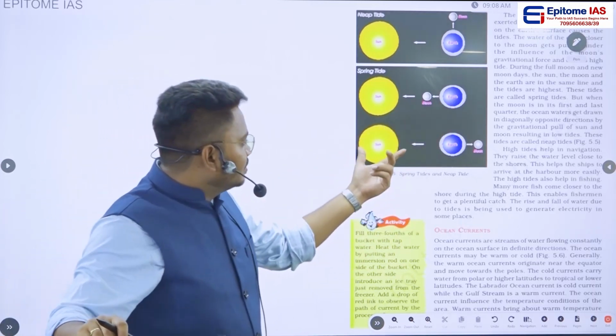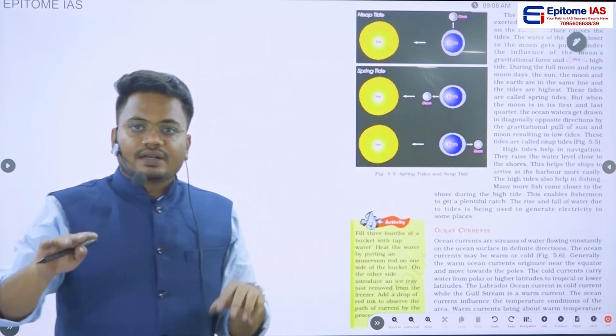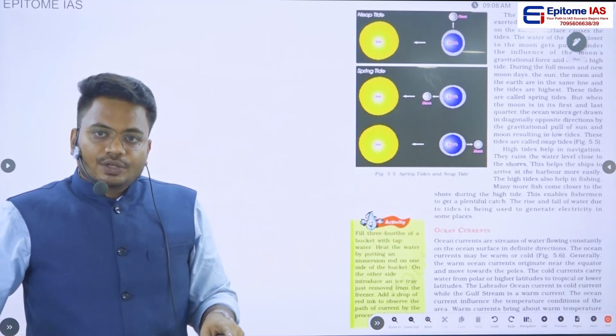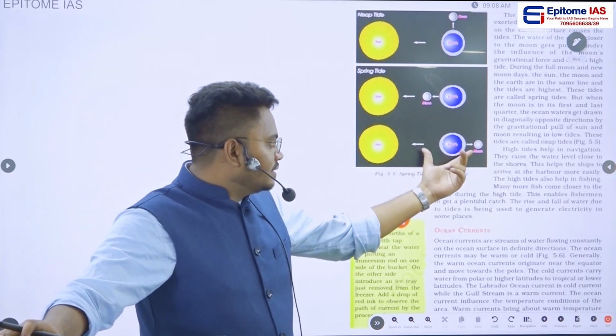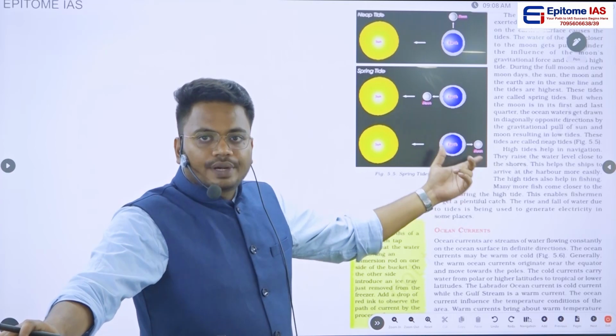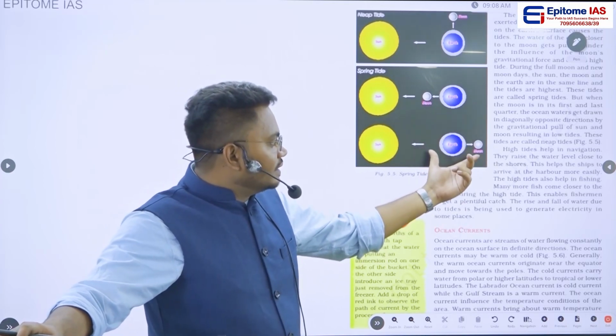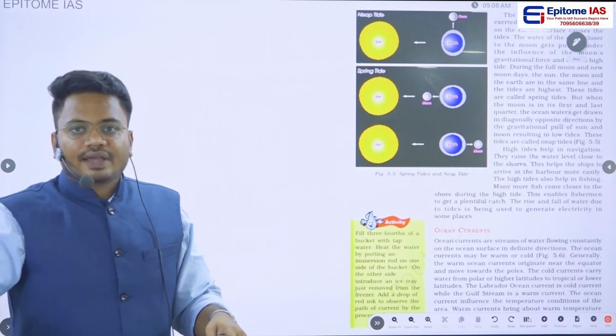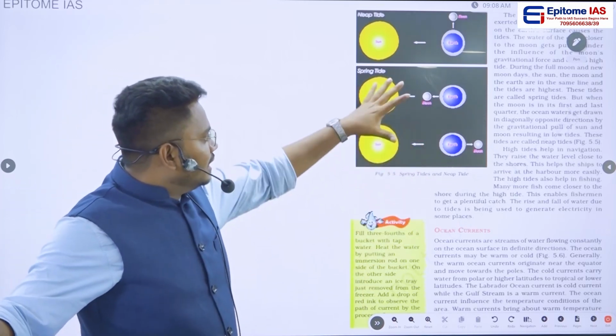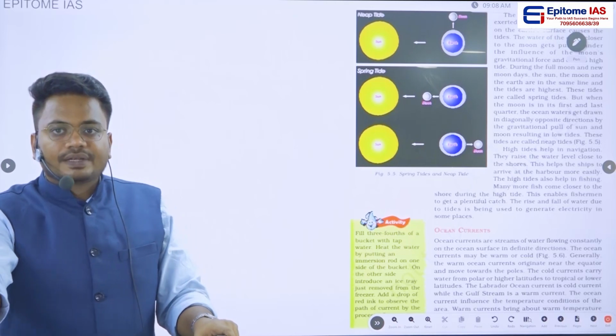Now what happens when the earth is in between the moon and the sun? During this time as well, we have a high influence of the gravitational force of the moon and the sun on the earth. Even during this time we will have high tides, and this particular phenomenon we call a spring tide.